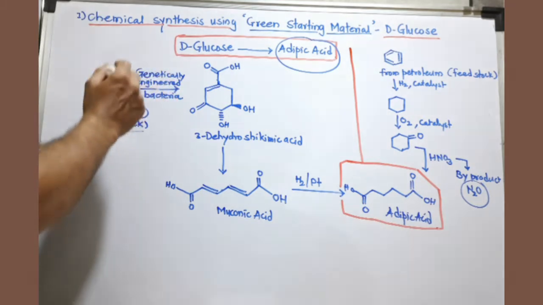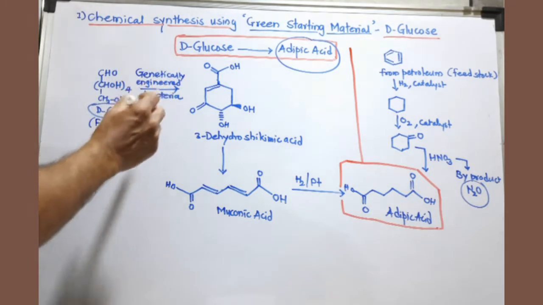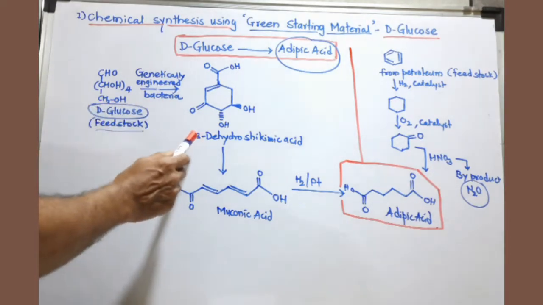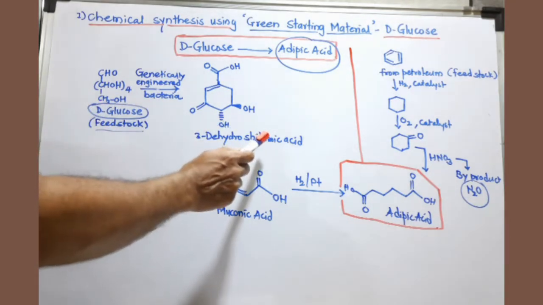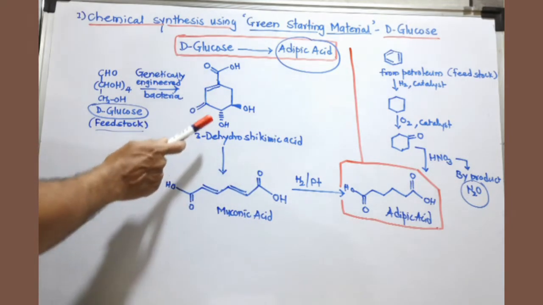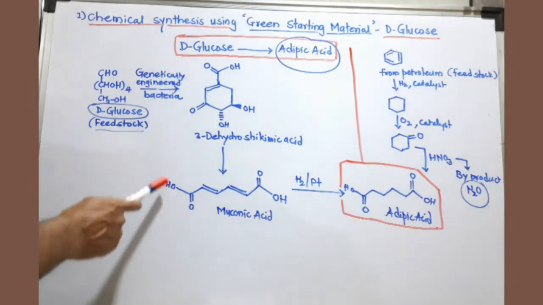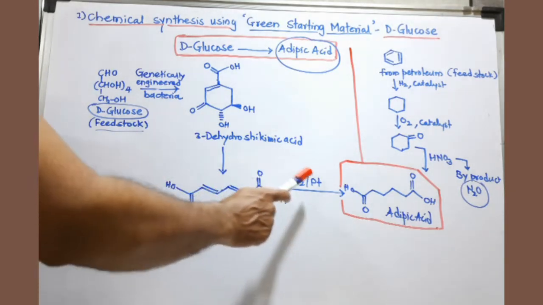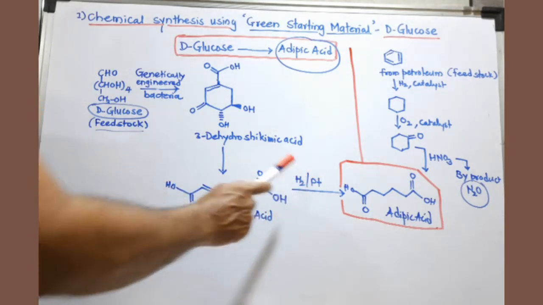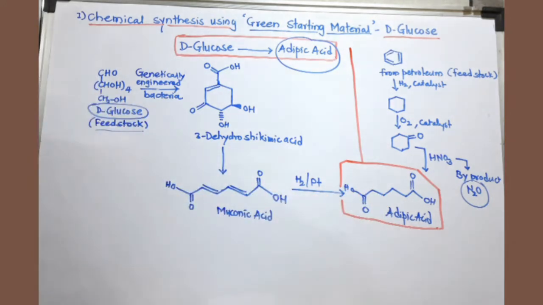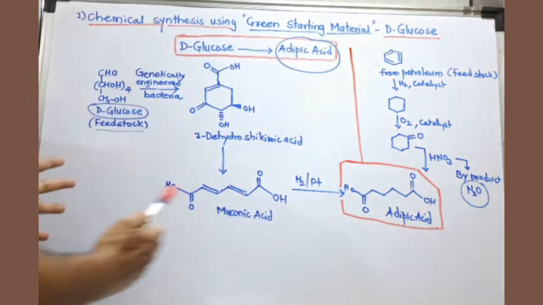If you use some genetically engineered bacteria for the synthesis, this D-glucose is converted into 3-dihydroshikimic acid. This 3-dihydroshikimic acid is converted into muconic acid, and after catalytic reduction of muconic acid, we can have adipic acid.